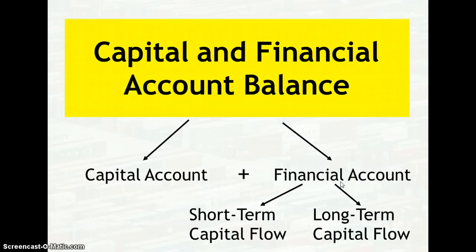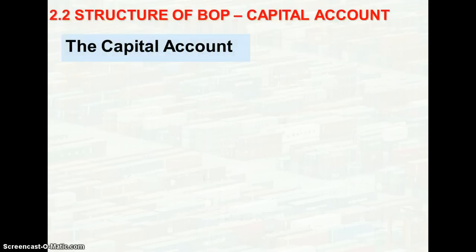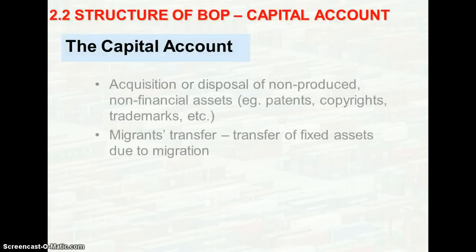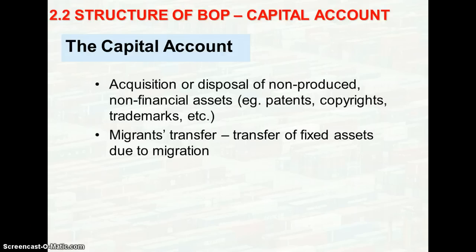Alright, next, capital and financial account. It is actually divided into two parts, capital account and financial account. Capital account consists of capital transfer and acquisition or disposal of non-produced, non-financial assets. So things like, for example, patents, copyright, and trademarks, right? It is actually considered as intangible assets. The non-financial assets could also be tangible assets, like, for example, land.